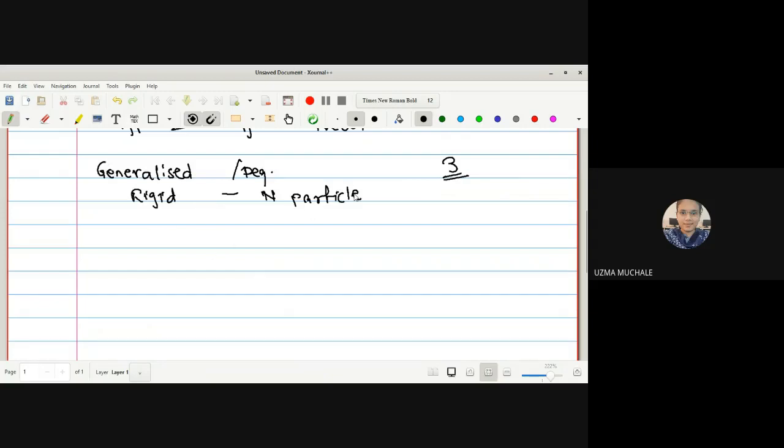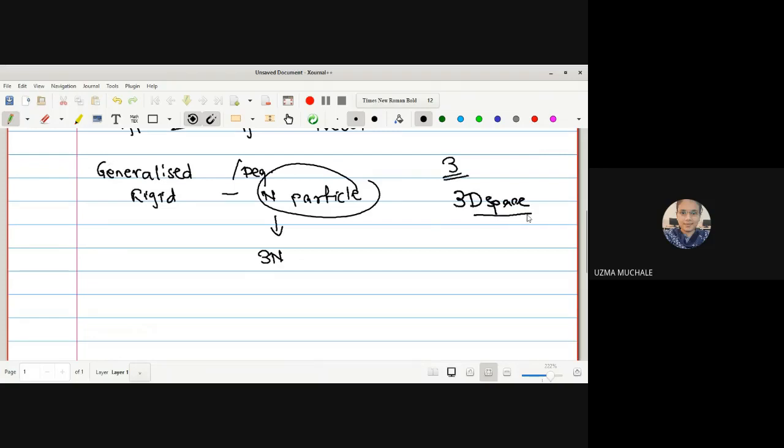We are not having any restriction on these n particles. How many generalized coordinates will we require? It will be 3n, because whatever we are discussing is in 3D space.